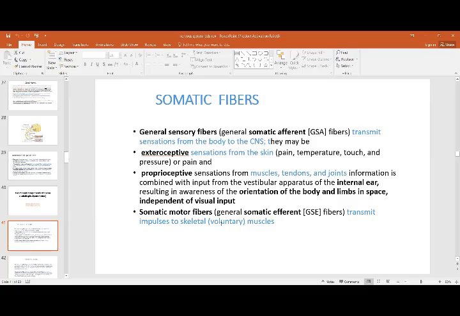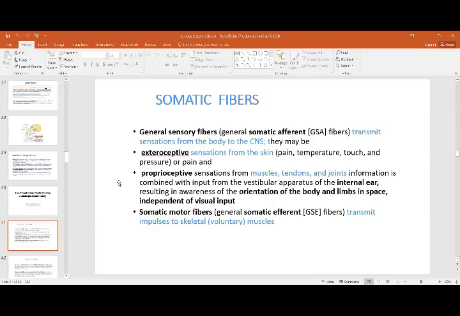So these are basically the types of fibers, but it is going to be a mixed nerve, so you're going to have both types of fibers, sensory plus motor, and then exterior receptive. These are coming from the periphery, as the name is telling you, and proprioceptive is from the muscle, tendon, and joint. How do you know whether your joint is bent, it is straight, it is left or right, and with or without the help of your visual and hearing apparatus.